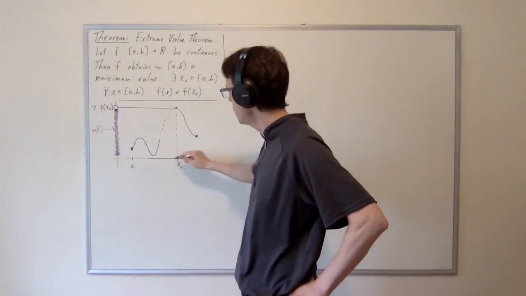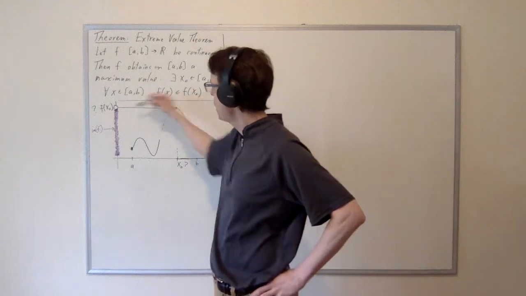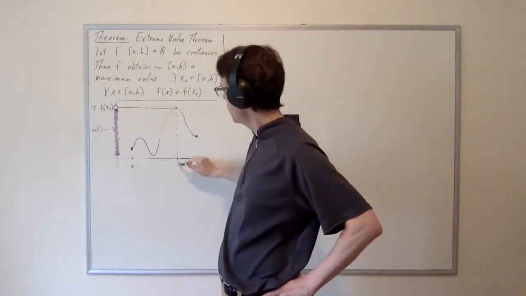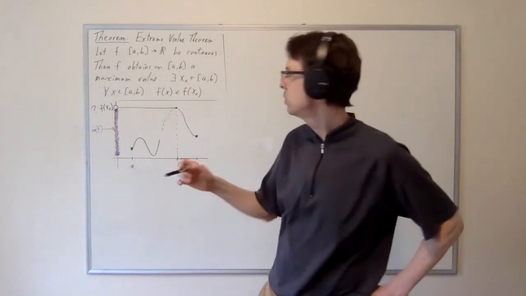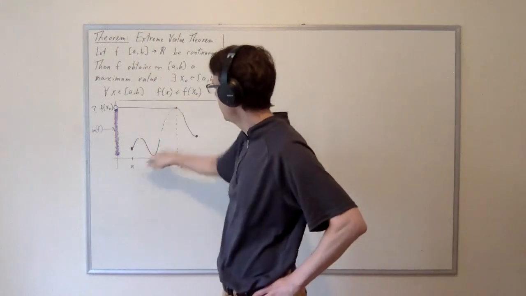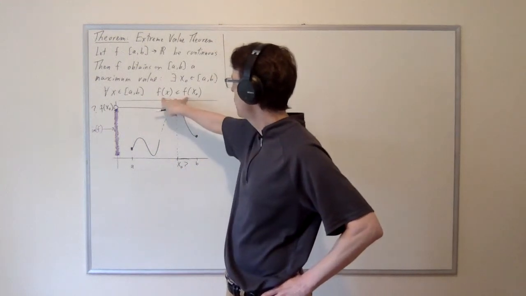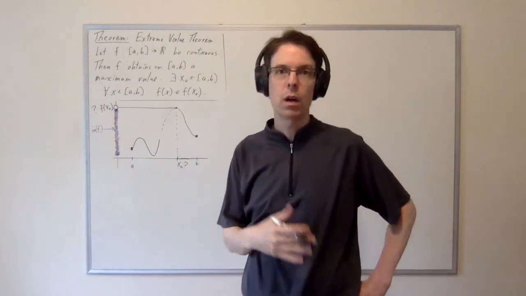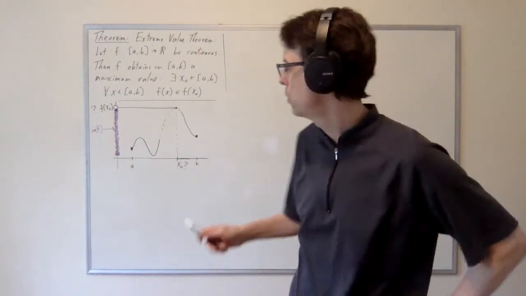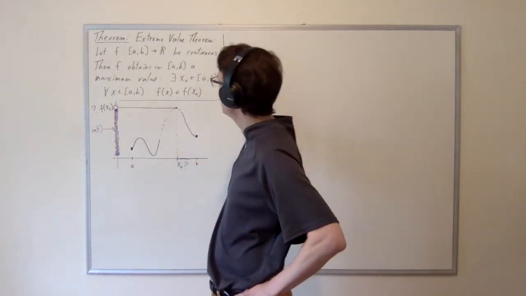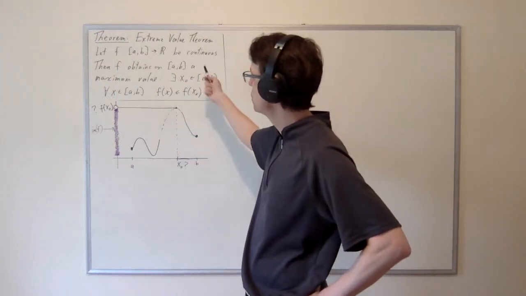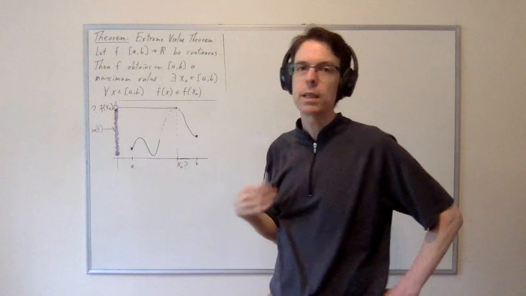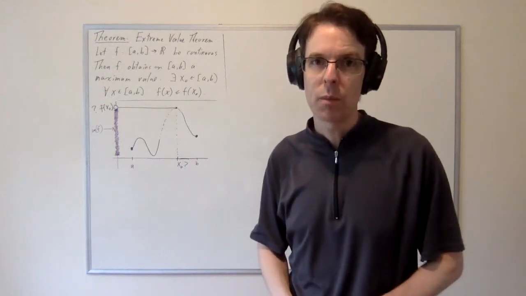We have a point x naught, and the value of f at this point x naught is greater than or equal to any other value. So we have this inequality, f of x is less than or equal to f of x naught. So x naught is then called a maximum or global maximum for the function f. And the content of this theorem is that if f is continuous on a closed interval, then it will at least have some global maximum value.